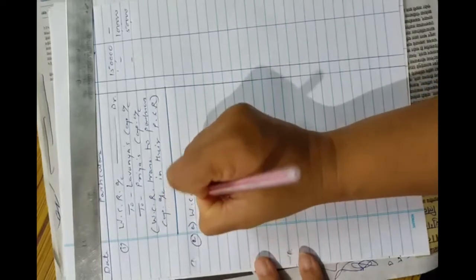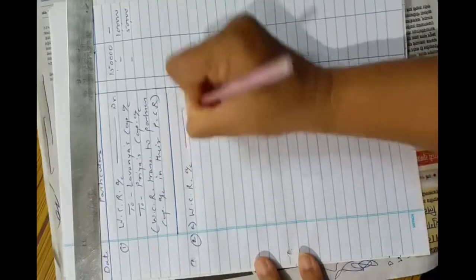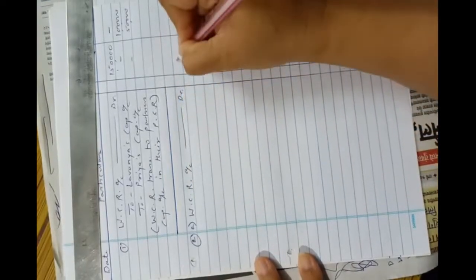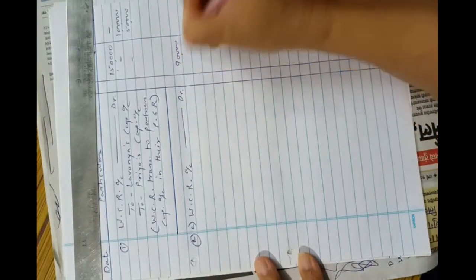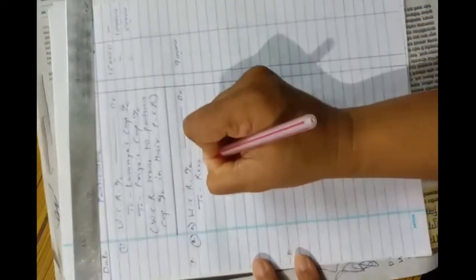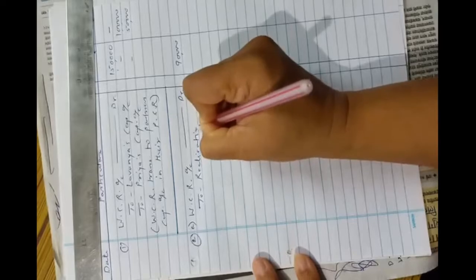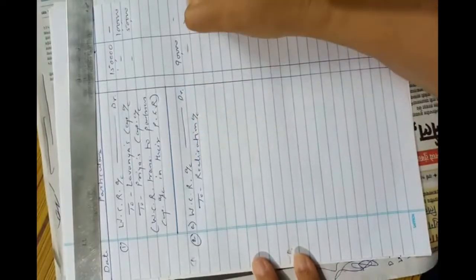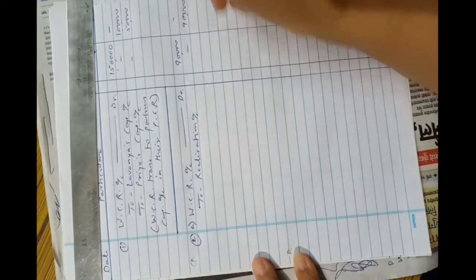Workmen compensation reserve account debit rupees 90,000 to realization account 90,000.